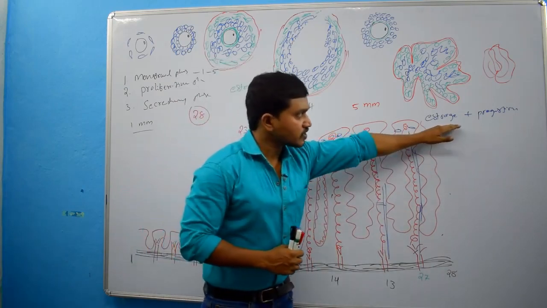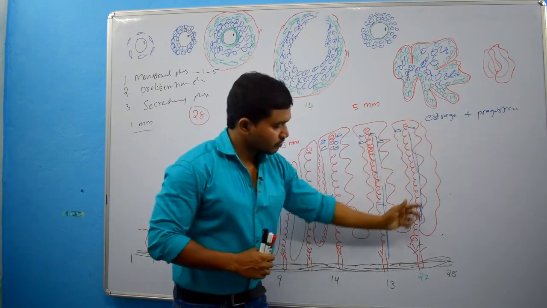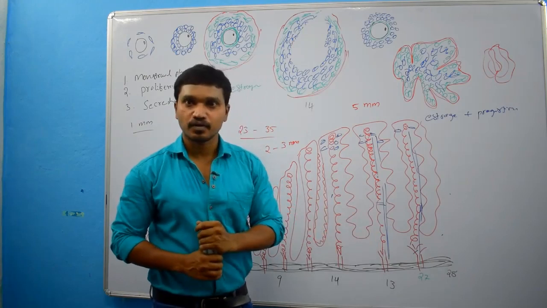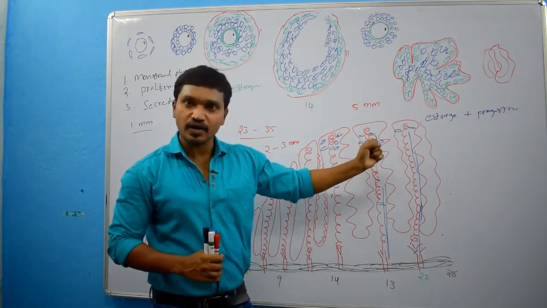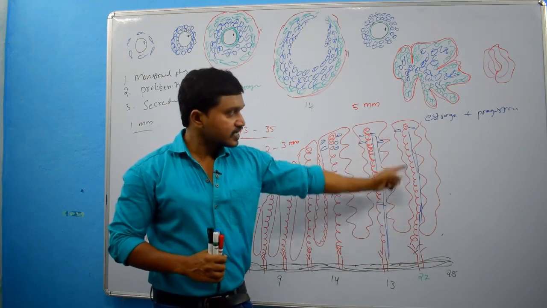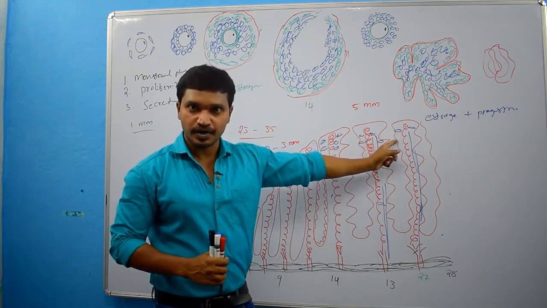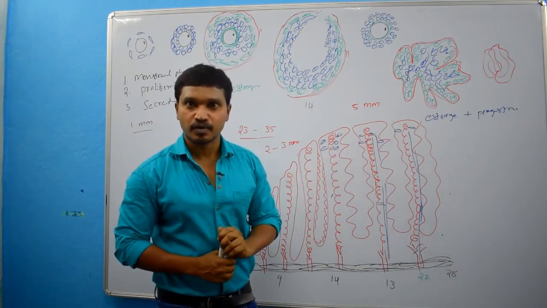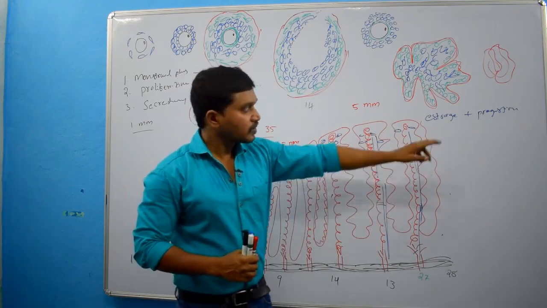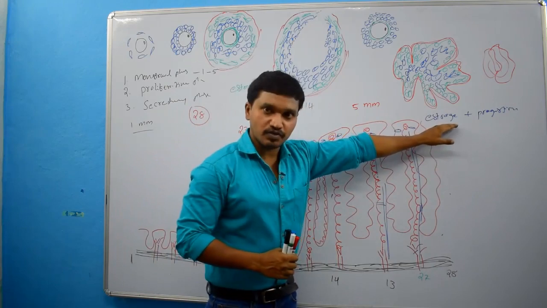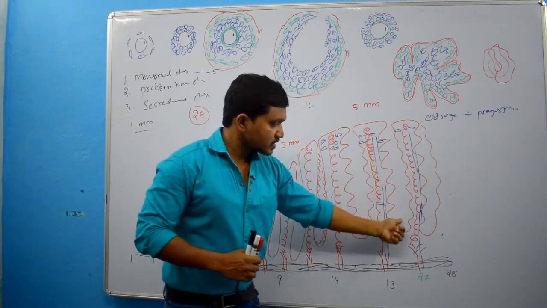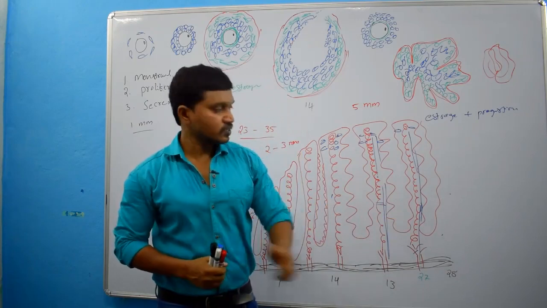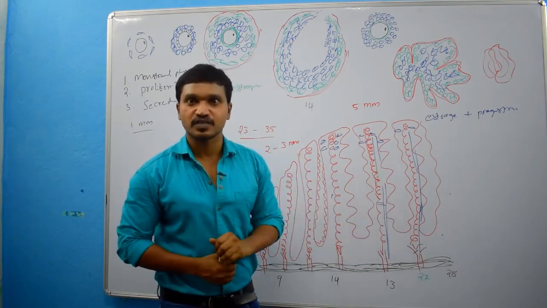Because of the sudden withdrawal of estrogen and progesterone, there will be constriction of the coiled arteries. If there is constriction of the coiled arteries, what will happen? Decreased blood supply to the endometrium, which gives a pale appearance. Clear? Then, because of the sudden withdrawal of estrogen and progesterone, the endometrial glands stop secretion.